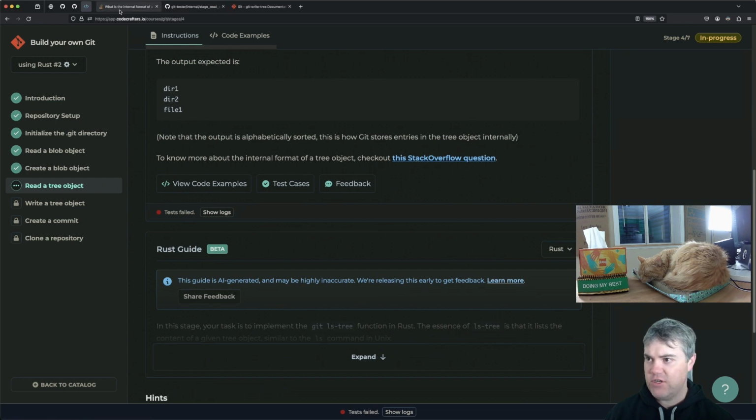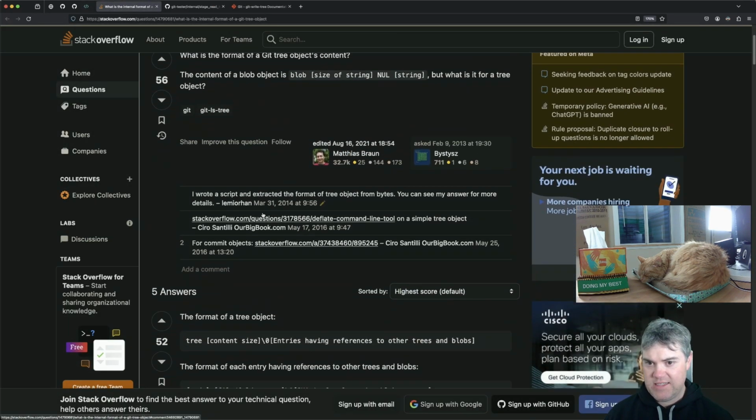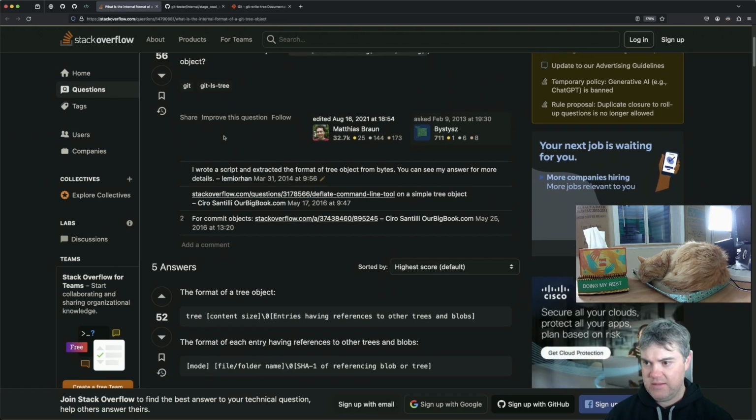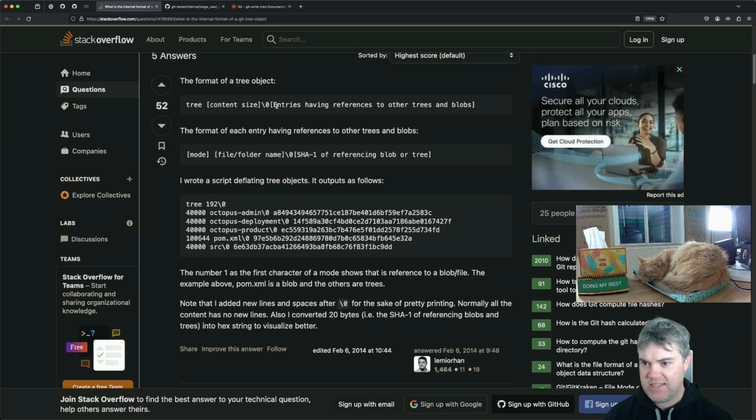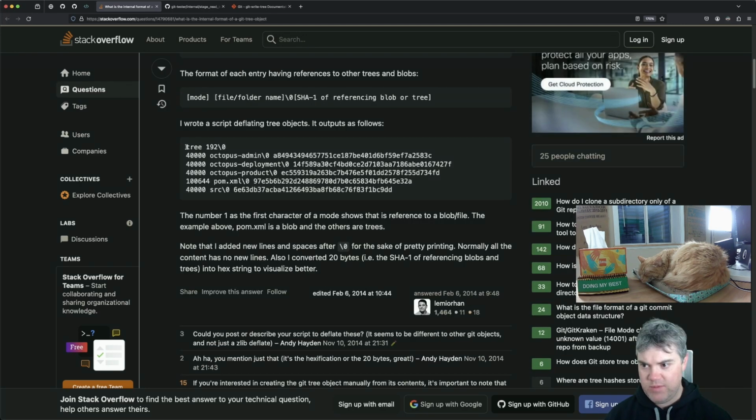Now they have this Stack Overflow question, which we can look into, which was it for a tree object? Okay. Yeah, the git ls-tree, which then gets us the thing. So we want to look at what they're doing. So the format of the tree object: we have tree content size, entries having references to other trees and blobs. So it would be something like this, right? The number 1 as the first character of a mode shows that it's, oh, so we get this. So that's a reference to a blob file. The example above, pom.xml, is a blob and the others are trees. So the rest of these are trees because they're 4s.